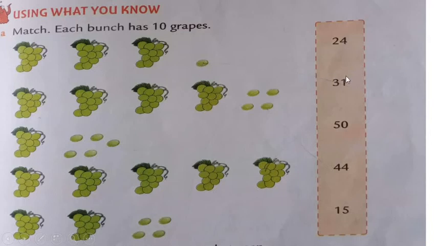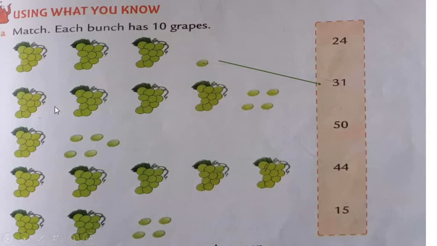So now find out number 31 in this column. Where is it? Look, here it is, 31. So match it with 31. Next bunch is 10, 20, 30 and 40. There are 4 bunches of grapes.